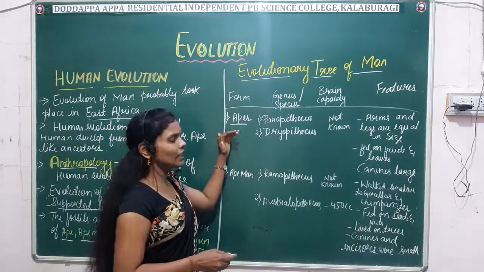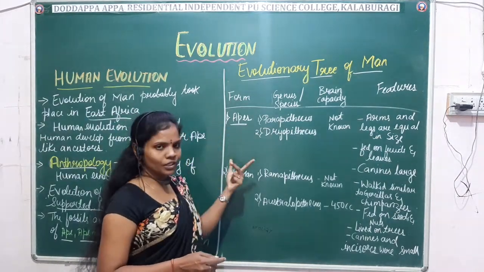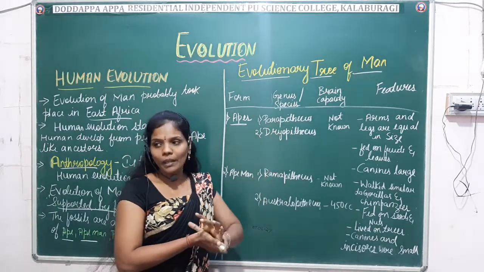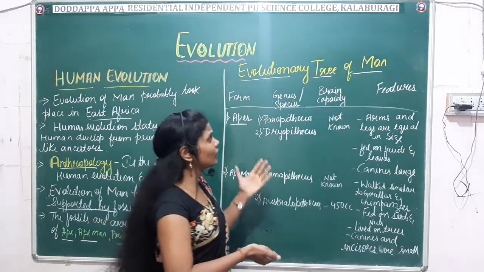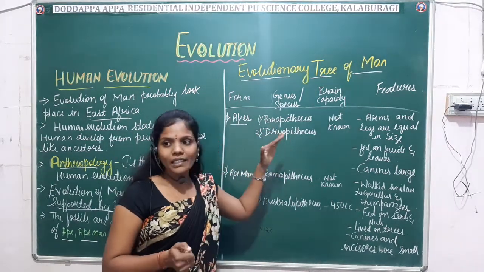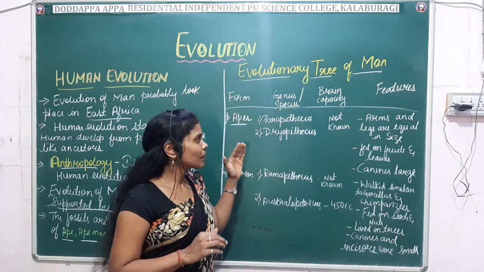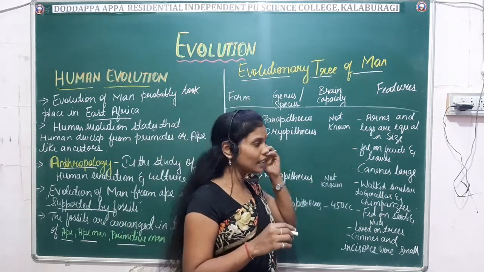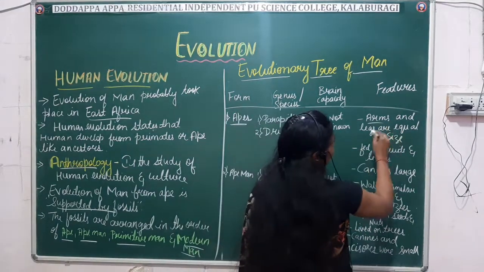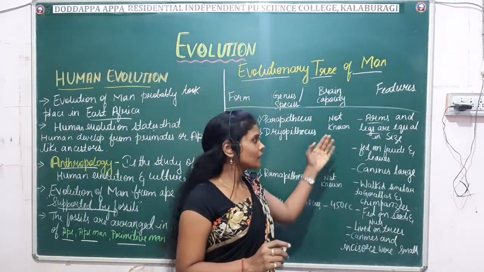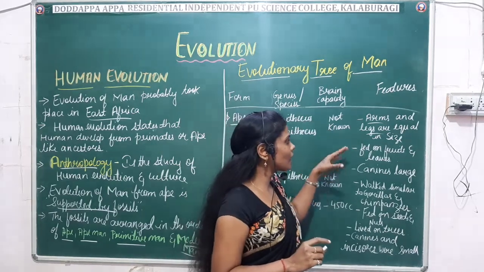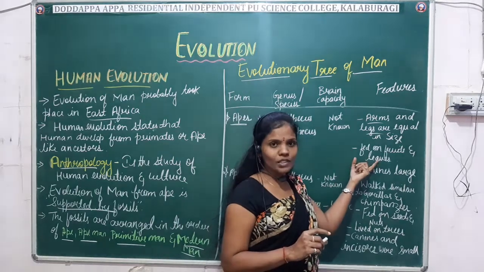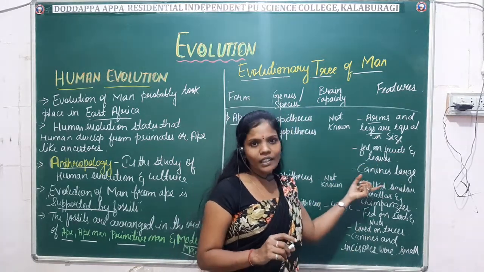Fine. So in the apes we have two forms, one is Parapithecus and another one is Dryopithecus. Here in this form brain capacity is not known. Fine. So what the complete development of brain was, it is not known in this. But when we study its features, the arms and the legs are equal in size and they feed on fruits and leaves. The major food was fruits and leaves, and the canines were large.